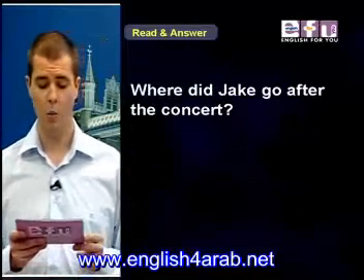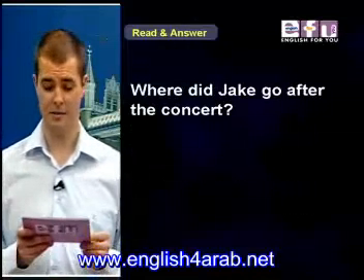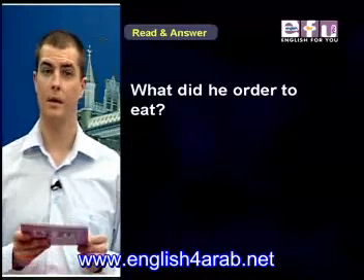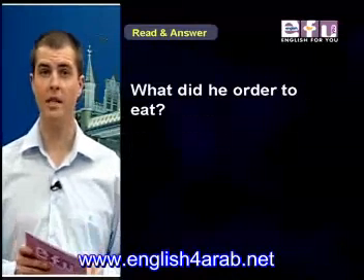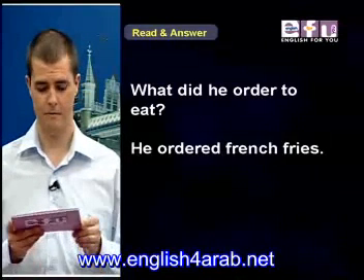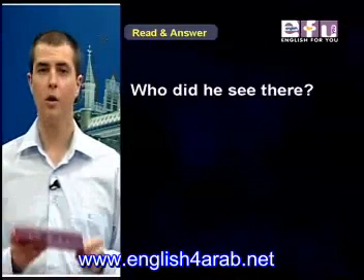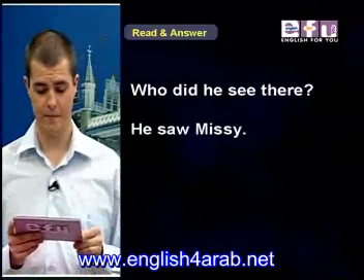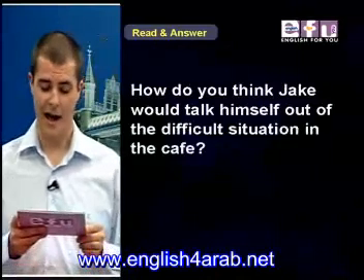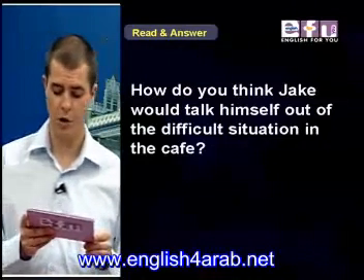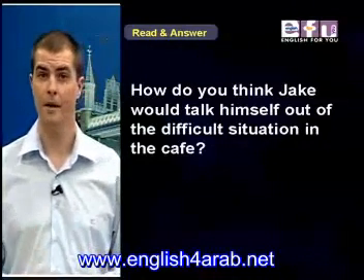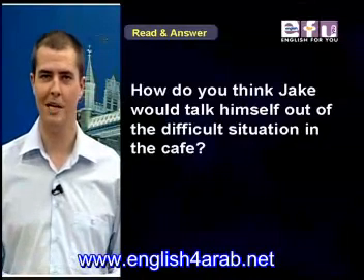Number 7. Where did Jake go after the concert? He went to the cafe. Number 8. What did he order to eat? He ordered French fries. Number 9. Who did he see there? He saw Missy. Number 10, how do you think Jake would talk himself out of the difficult situation in the cafe? This is your own answer. See what you can come up with.